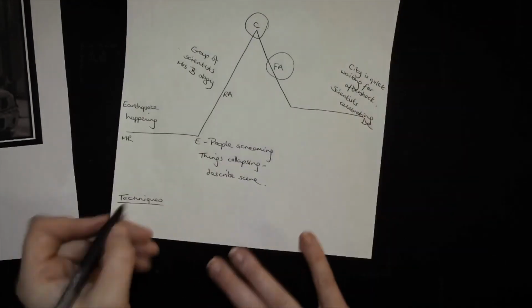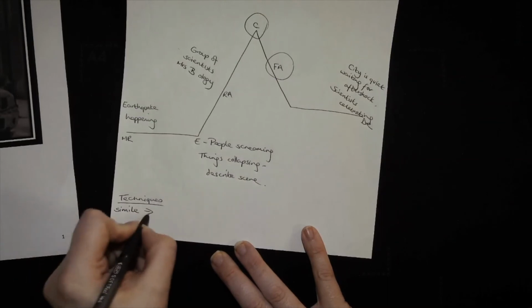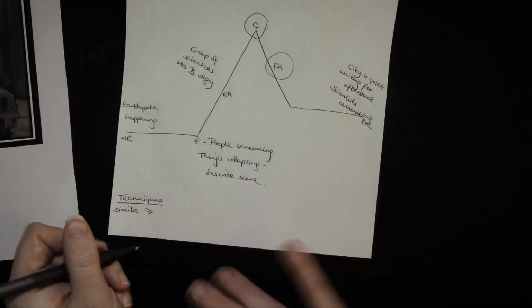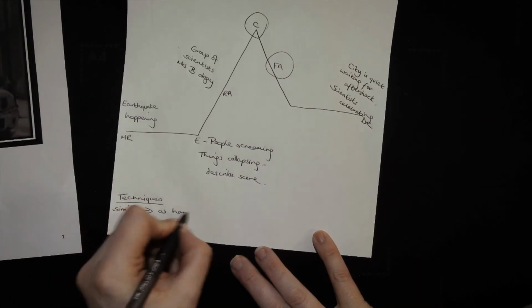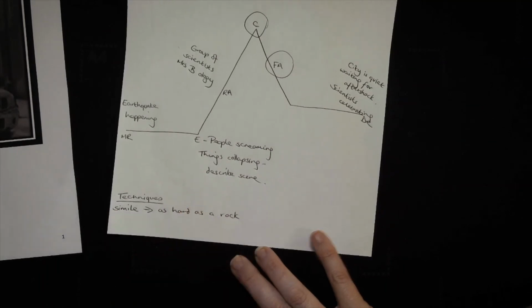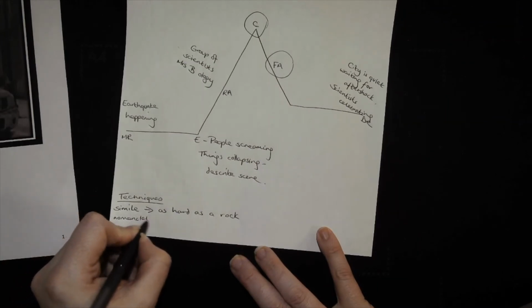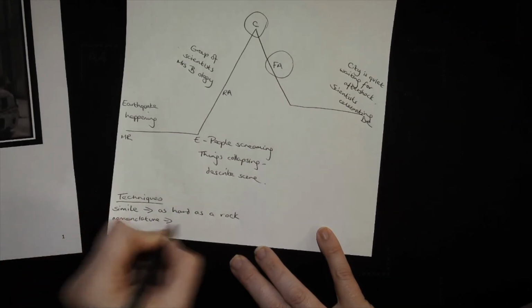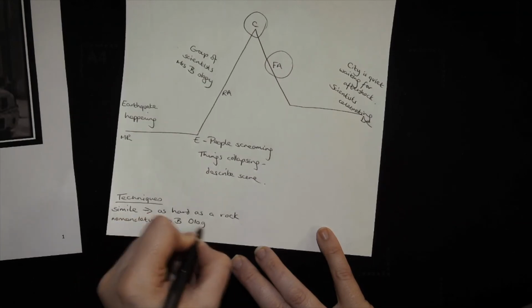So my final part of my plan is the techniques I'm going to use. I'm going to include a simile because I find those quite easy to use. Remember, your simile should be connected to what you're writing about, so I might have as hard as a rock, because if the buildings are collapsing, there'll be lots of rocks falling about. I'm going to use nomenclature. Remember, that's when you give characters names that suit them as people, and I've got Biology.